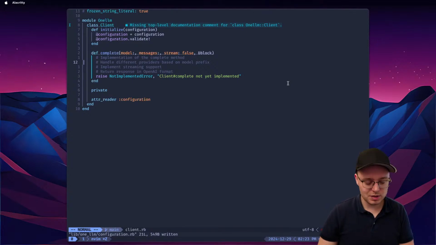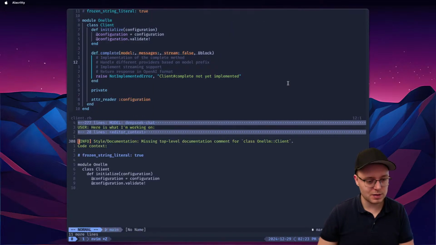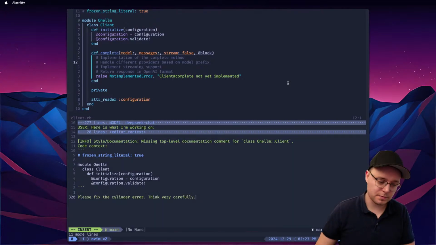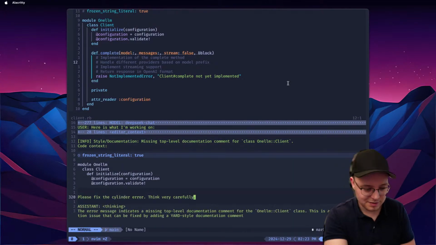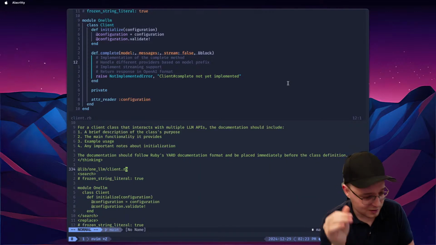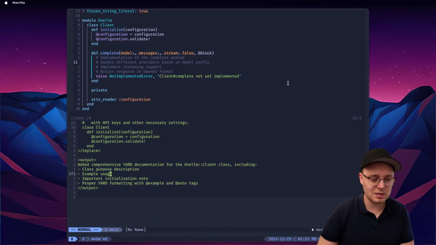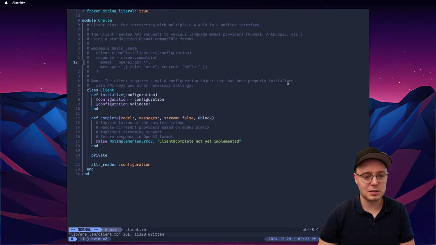And again, I'll repeat the same thing here. Just want to fix that. Please fix the linter error. Think very carefully. Linter error. I think I'll figure it out. YARD documentation. Yes. Please give me this YARD documentation. Amazing.